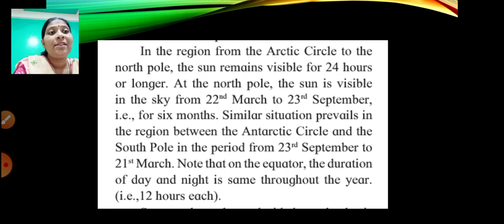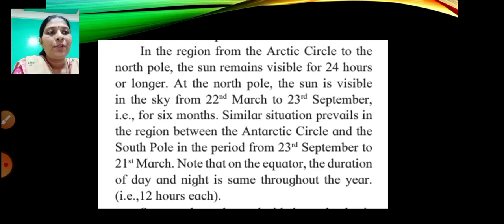Okay, whereas from the Arctic Circle to the North Pole, it will have 6 months of daytime, and in the Antarctic Circle and the South Pole, that duration will be night. When the North Pole and the region between Arctic Circle and North Pole has 6 months of daytime, the South Pole and the Antarctic Circle will have nighttime. And when it is daytime in the Antarctic Circle and the South Pole, there will be nighttime in the Arctic Circle and the North Pole. I hope this is clear, children.